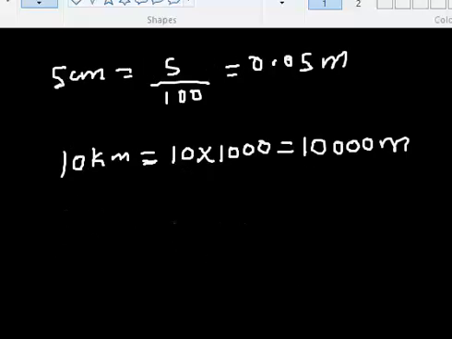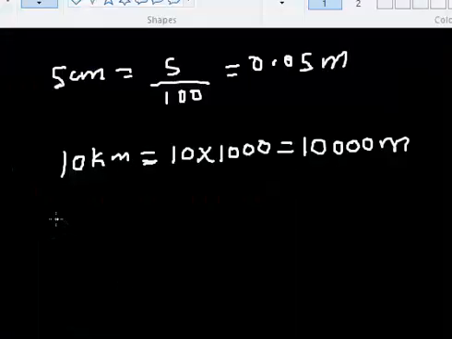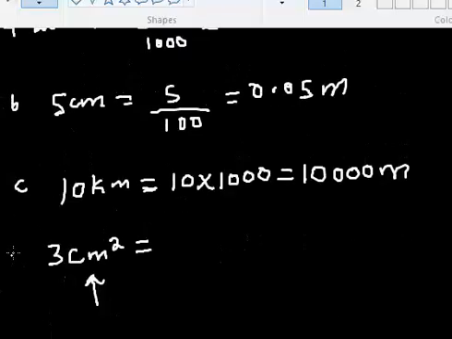All right, let's proceed. We have the next one, 3 centimeter square, please pardon me. This is not complex, but it's more complex than the others. This is part of the question, with B, C, and here we have the D. Now, if we are converting centimeter square to meter square, it's simple.